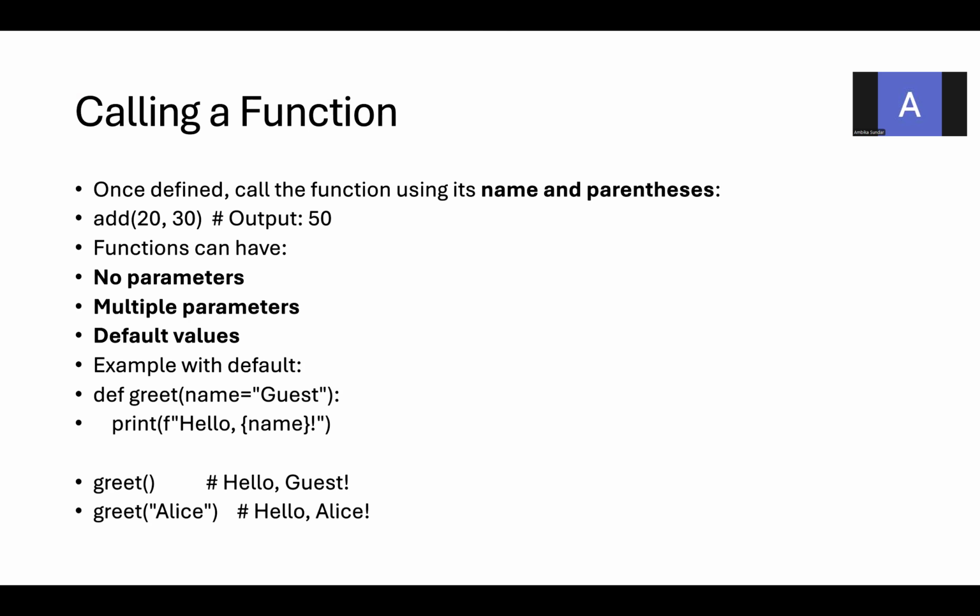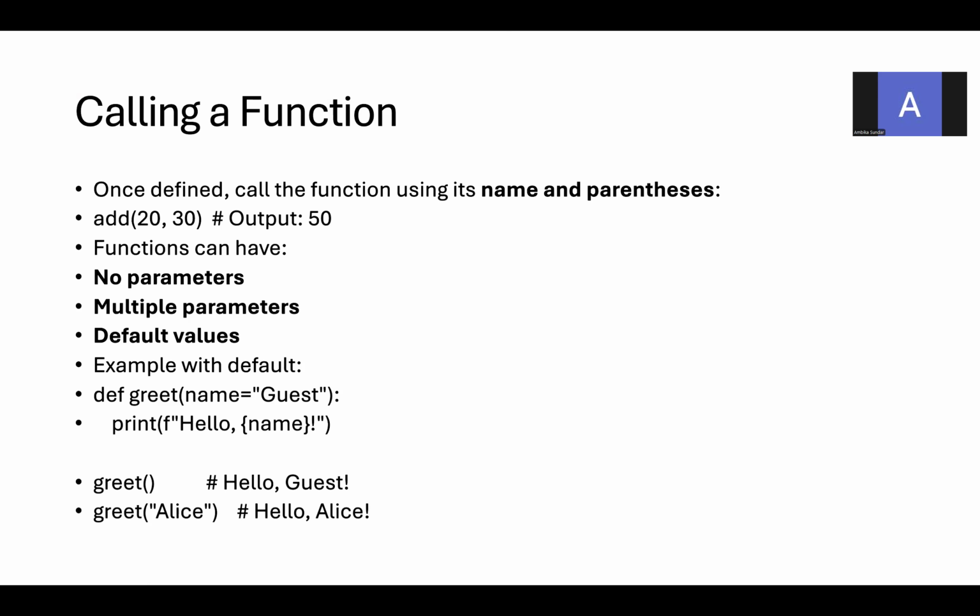function header. A function can have no parameters, multiple parameters, and default values. An example with a default is def greet, where greet is the function name. In the function header itself, you pass the value for the parameter. Then inside the function body, you give the print with formatting of hello name. The name will come inside the curly braces.